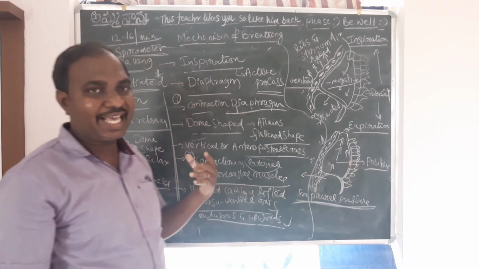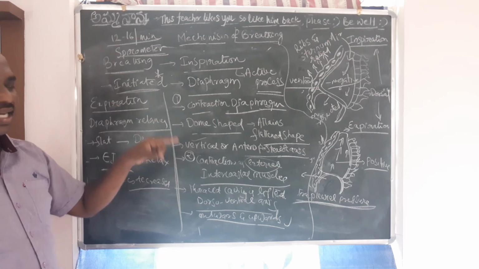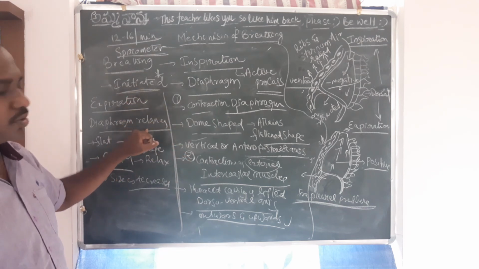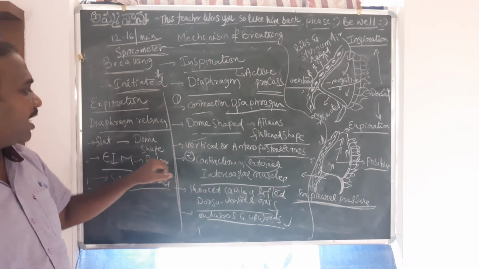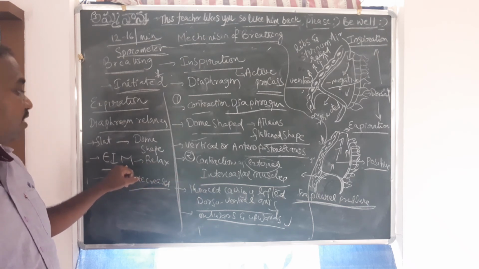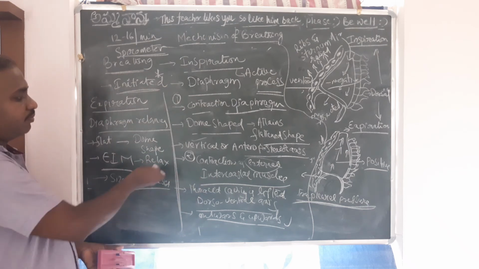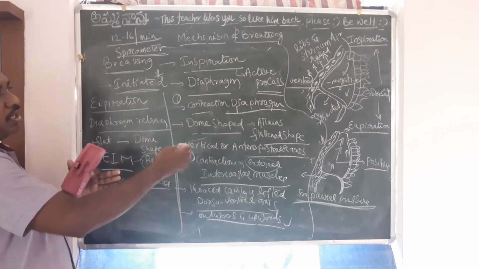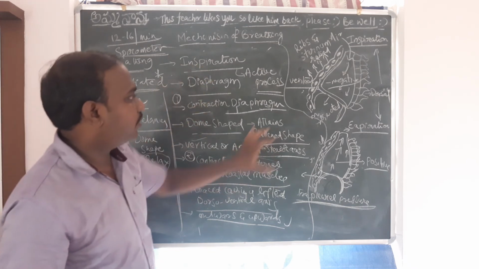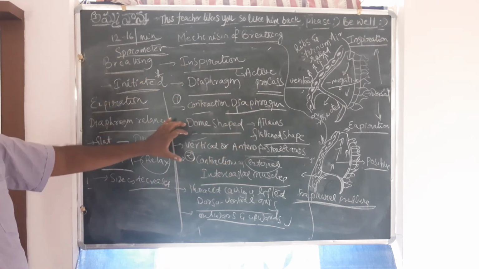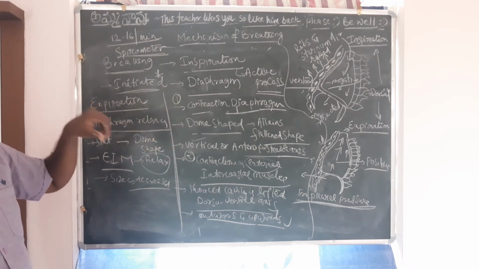Let's say, for example, in the expiration, diaphragm, does it contract or relax? It relaxes. Let's say, for example, in the expiration, external intercostal muscles, if I say they contract, obviously it is wrong, right? They relax. So these applied questions will be asked more from this physiology of the breathing. That's why you have to be very cautious here.